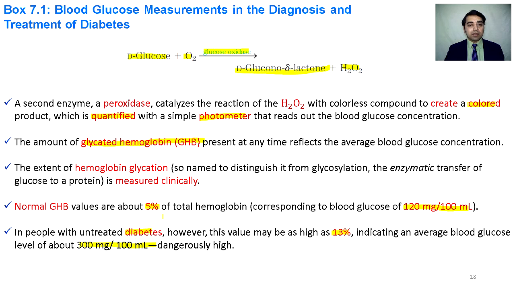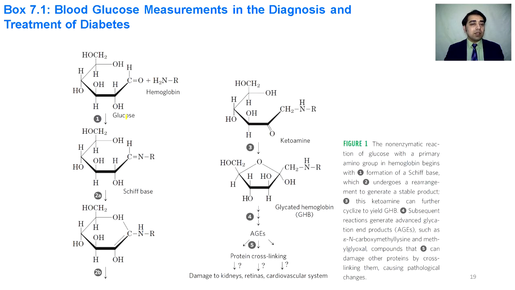That is very dangerous. So how does glucose bind to hemoglobin to convert it into glycated hemoglobin? This is the glucose molecule and this is the general formula of hemoglobin. These two molecules join together to make the Schiff base, which is converted into the ketoamine form. This ketoamine form is converted into glycated hemoglobin.